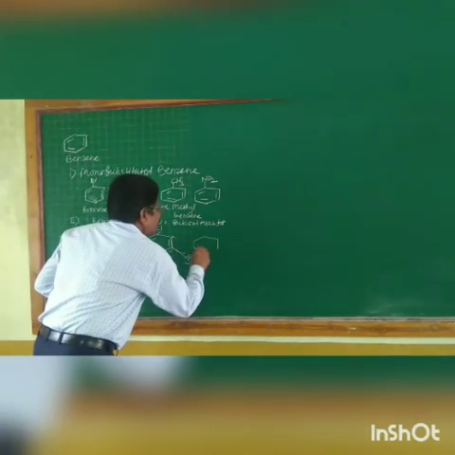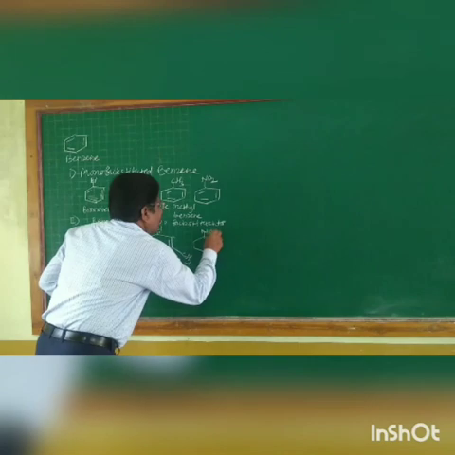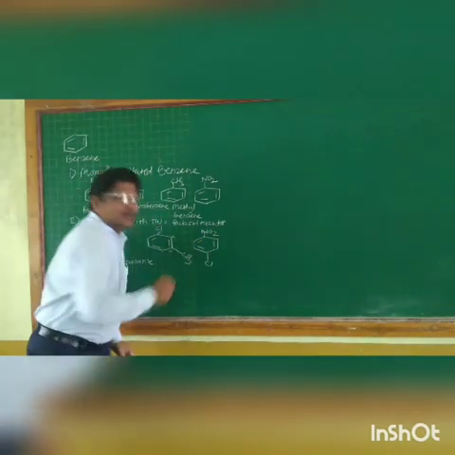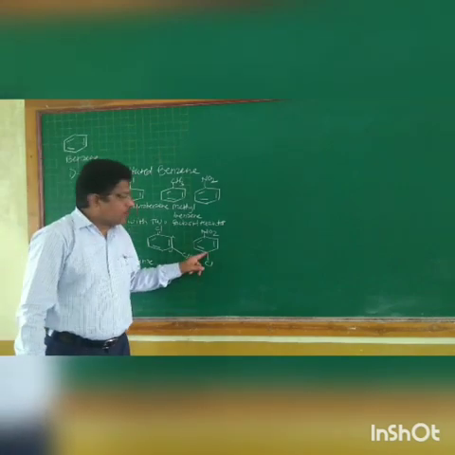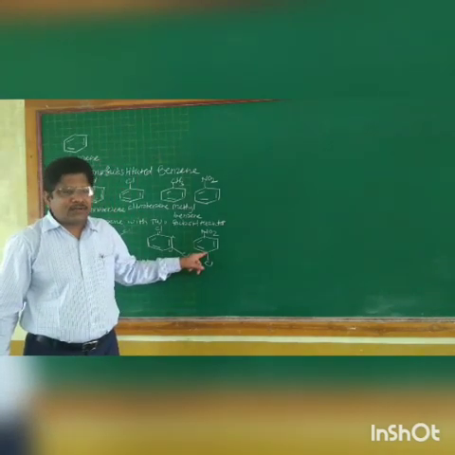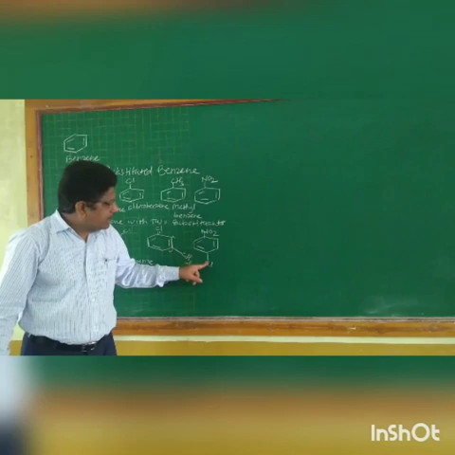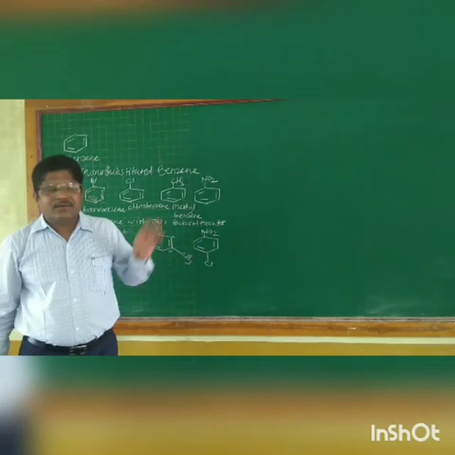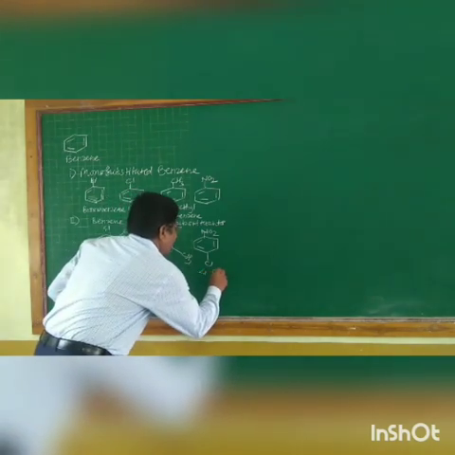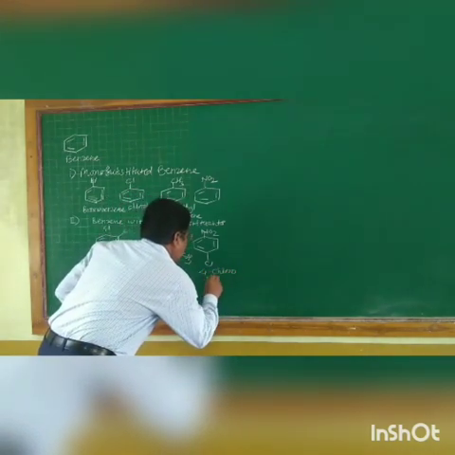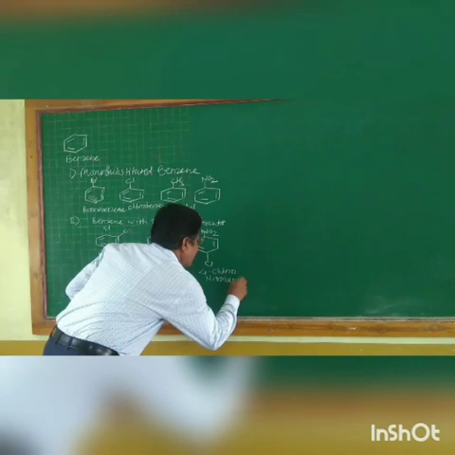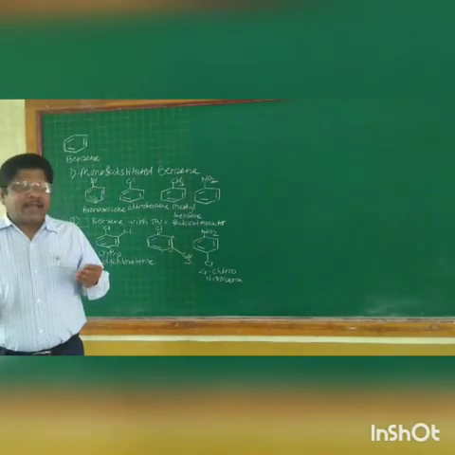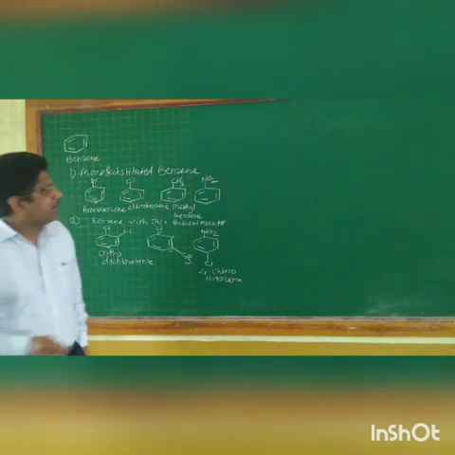Again, suppose this is a nitro group on the benzene ring, and if we replace the hydrogen atom present on carbon number 4, we get this compound that is known as 4-chloronitrobenzene. Likewise, we can replace different hydrogens and we get different derivatives.